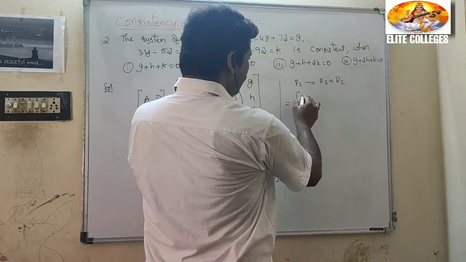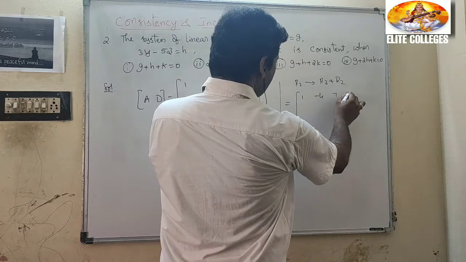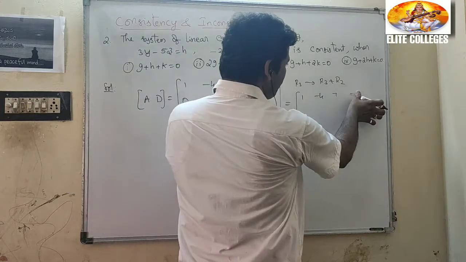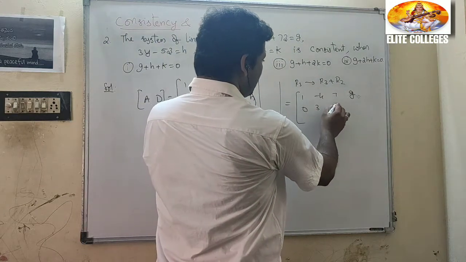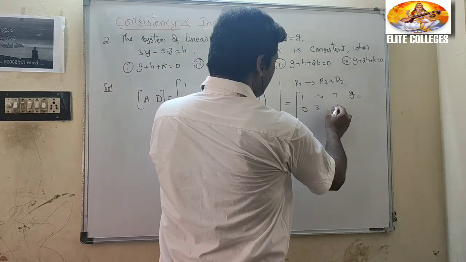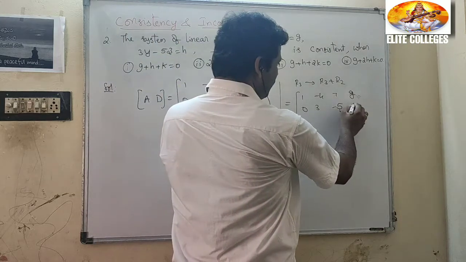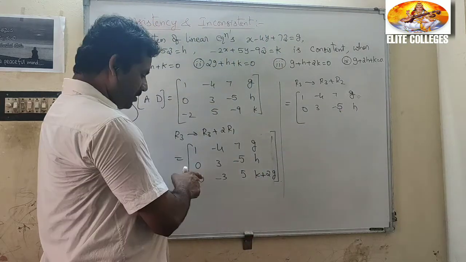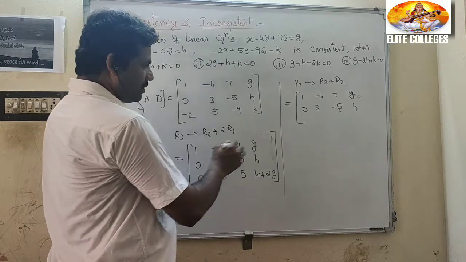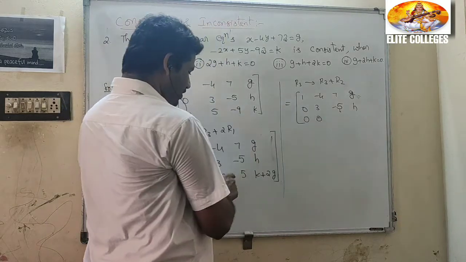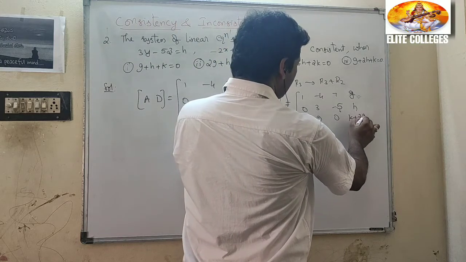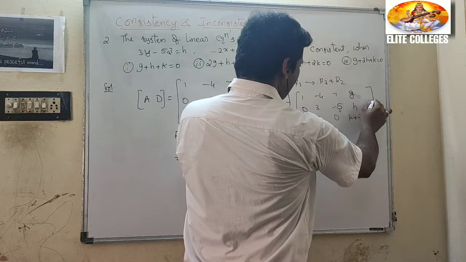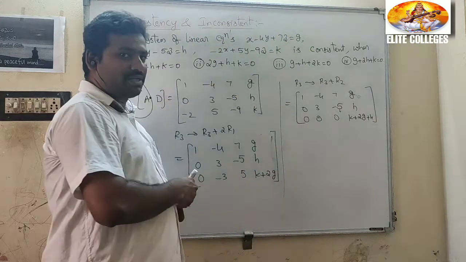What about this one? 1 -4 7 g, 0 3 -5 h, and the last row R3 plus R2: 0 plus 0 is 0, -3 plus 3 is 0, 5 minus 5 is 0, and this one is k plus 2g plus h.